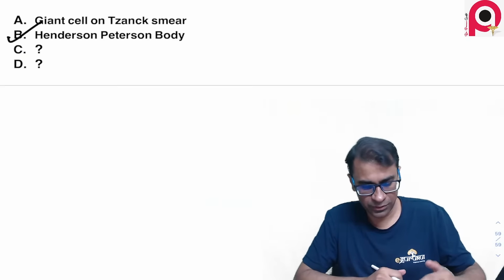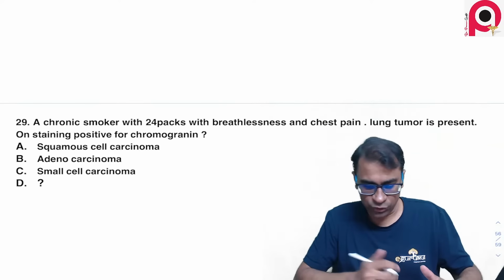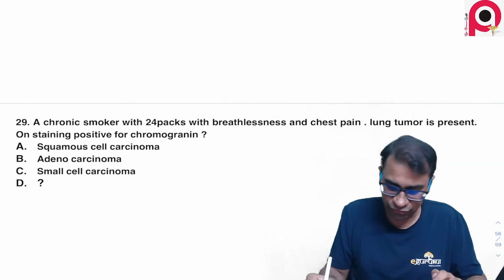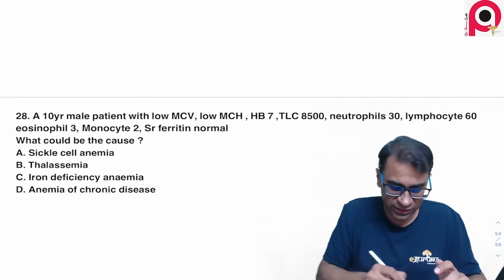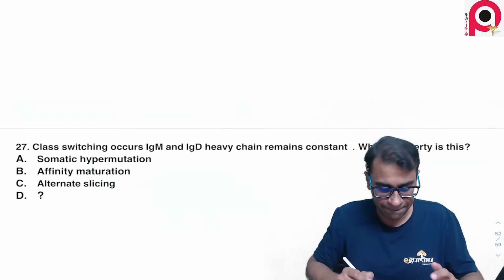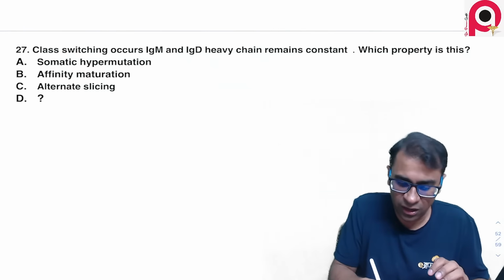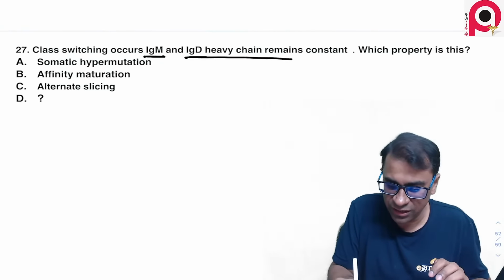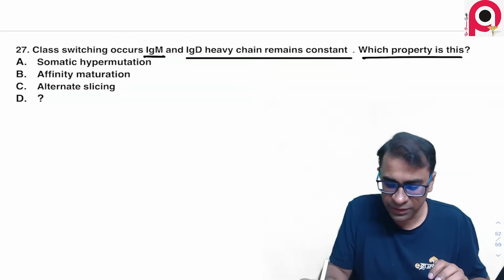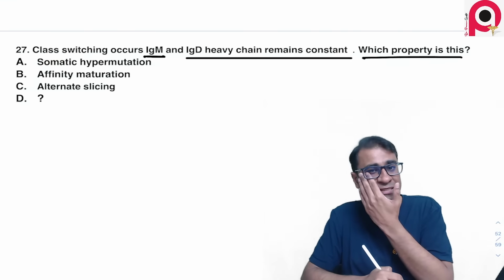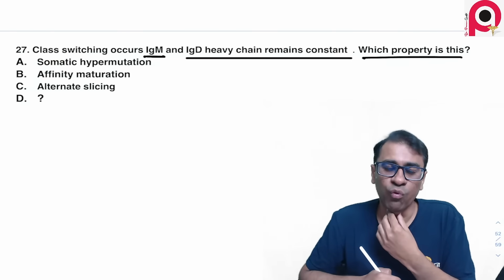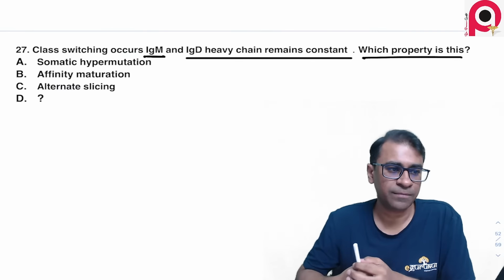Okay. About this question, as already discussed, it's a case of chromogranin, so it's a small cell cancer. This I already discussed, it's a case of thalassemia. Class switching occurs in IgM and IgD heavy chain remains constant. Which property is this? I want more information on what exactly the question was, because what exactly is class switching?